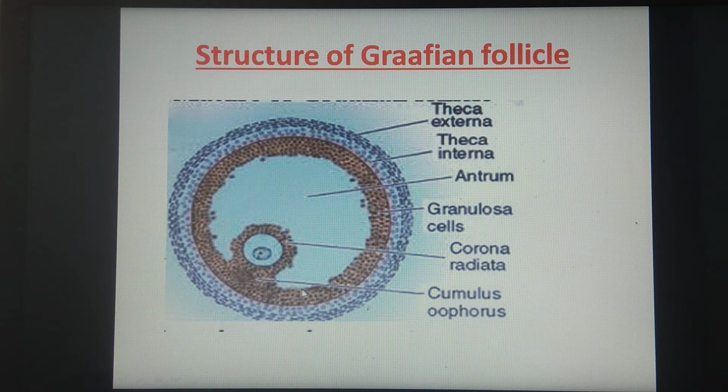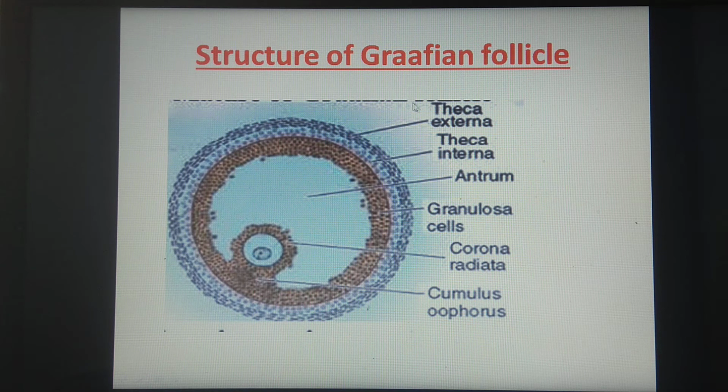You can see here this is a duct-like, stalk-like structure. This stalk-like structure is called the cumulus oophorus. To this, the secondary oocyte is attached, which is actually going to be the ovum after the process of fertilization. This ovum is surrounded by the vitelline membrane. Then there is a layer of zona pellucida, and outer to the zona pellucida is the layer of corona radiata. So this is the structure of the Graafian follicle.